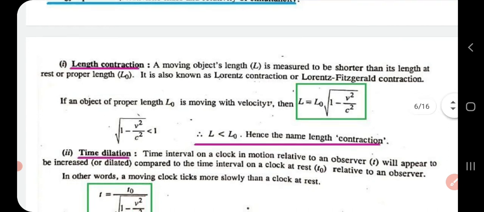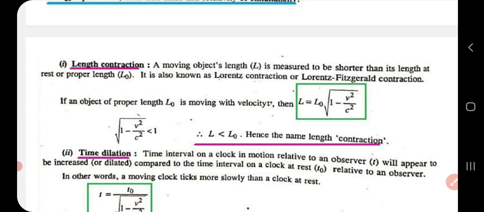Suppose that a moving object's length L is measured. Consider an object and let L0 be the rest length, that is the length of the object when it is at rest, and let L be the length of the moving object. According to length contraction, a moving object's length, that is L, is measured to be shorter than its rest length, or proper length, the length of the object when it is at rest. This is called Lorentz contraction or Lorentz Fitzgerald contraction.